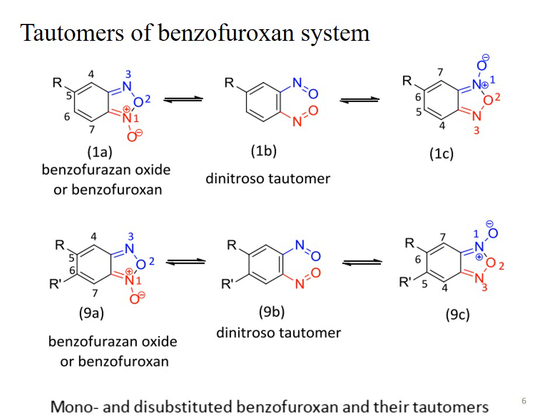This 9C contains a quaternary nitrogen, and remember the quaternary nitrogen, the cationic nitrogen, is always number 1. And in the C9A and 1A, it's the quaternary nitrogen that is always number 1. This slide is showing you the mono- and disubstituted benzofuroxane and their tautomers, and this is the main reactant of the Beirut reaction.